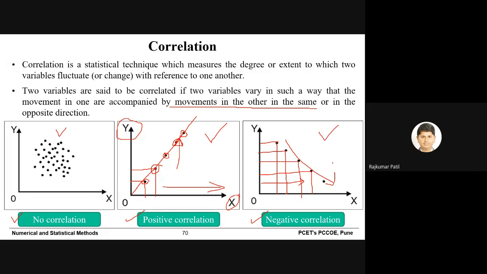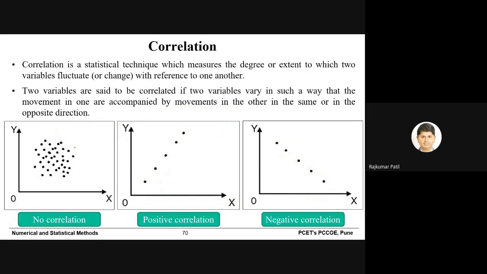We will move ahead. One more thing I would like to highlight here is that every time you will not see only these three conditions. Because in this case, when you try to fit a straight line to these data points, it passes through all the data points. So practically it is impossible to draw a straight line or curve which passes through all the data points. So these are the three extreme conditions, I would say, or extreme correlations, but there are some intermediate cases as well.